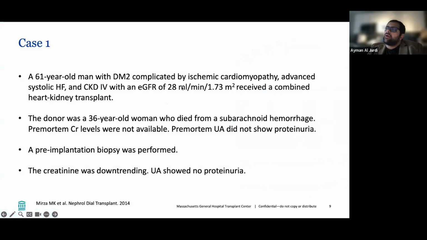For case one, this is a case that was published about 10 years ago. This is a 61-year-old man with a history of type 2 diabetes, complicated by ischemic cardiomyopathy, advanced systolic heart failure, and CKD stage 4 with an eGFR of 28. He developed CKD after a severe